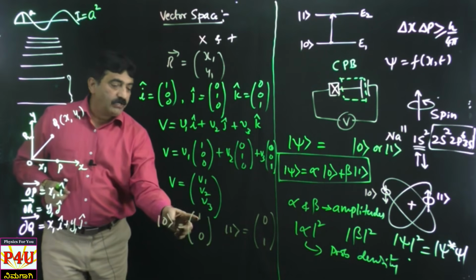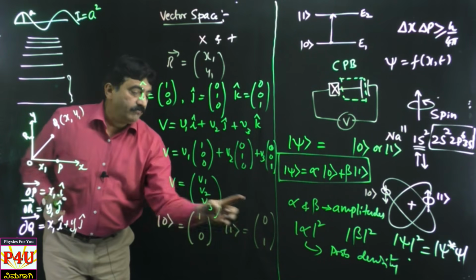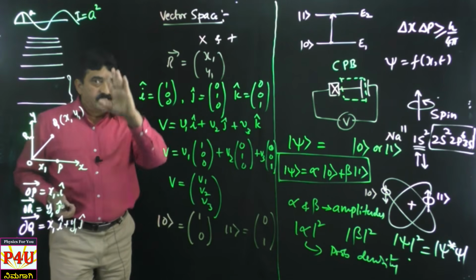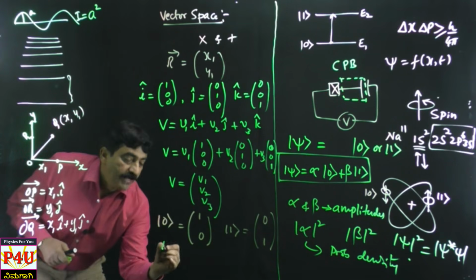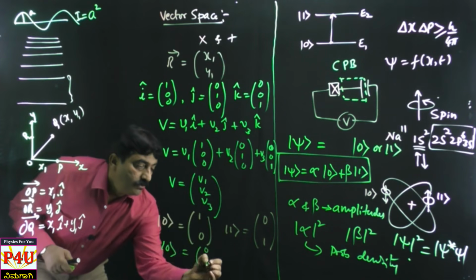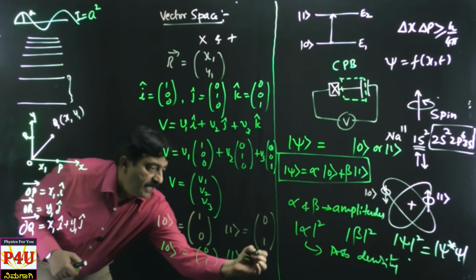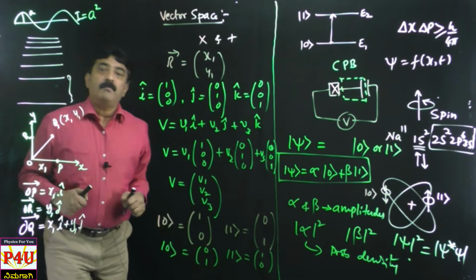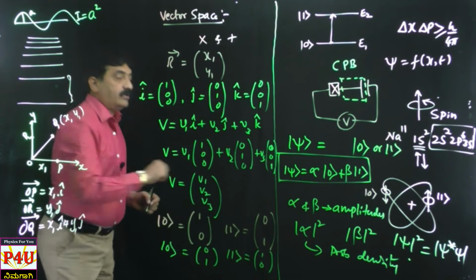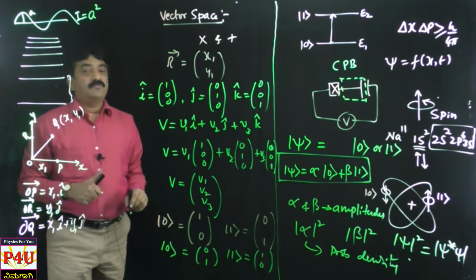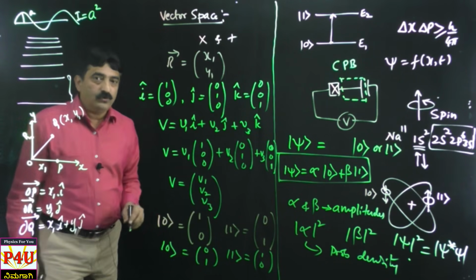Sir, why do you start with 1 and 0? Why not with 0 and 1 here? This is a very valid question. Sir, why can't you write ket 0 as 0 and 1 and this as 1 and 0? Why can't we do it this way? Why do you start with 1 only? Why do you start with 0 only? There is an answer for this. What is that answer, do you know?